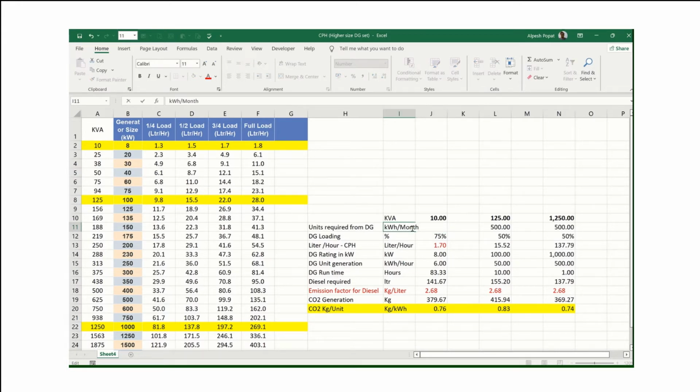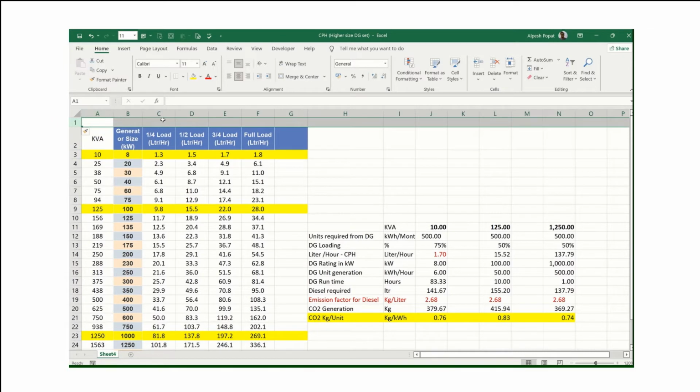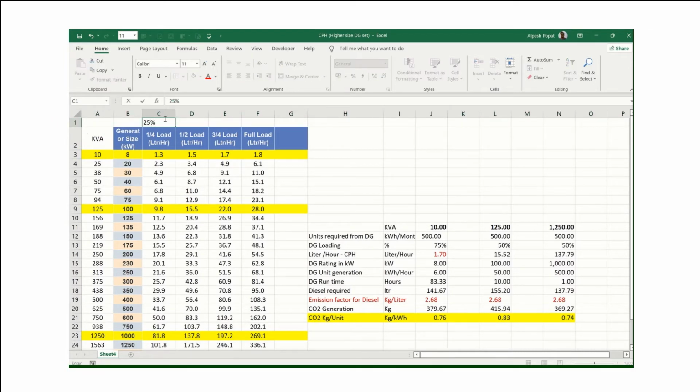This 500 units kWh is on a monthly basis. Now what is DG loading? DG loading, if you see in this chart, we have mentioned this is the first one 25%, this is 50%, this is 75%, and this is 100%. So let me just mention this so it is easy to understand. This is 25% of load, which means whatever the capacity is, we are using 25% of the DG capacity. Here is 50%, this is 75%, and the last one is 100%.